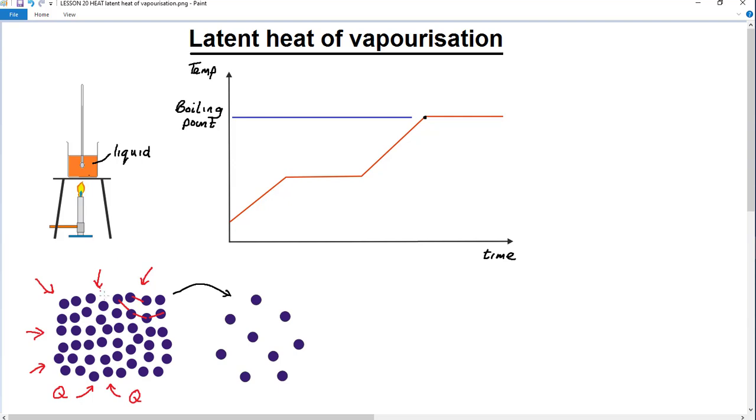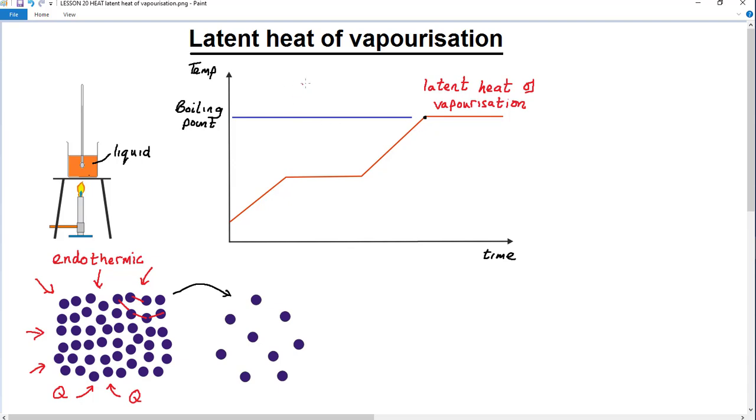This heat that's being absorbed by the liquid during this process is called latent heat, and in this case it's the latent heat of vaporization because it's helping the particles to evaporate. As we mentioned, this is an endothermic process. That's to say heat is being absorbed to help those particles overcome the cohesive forces.